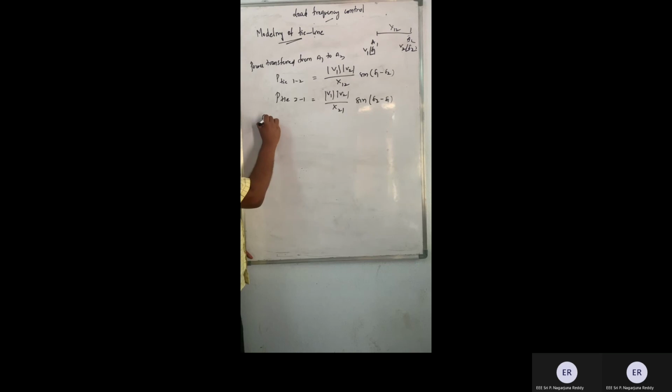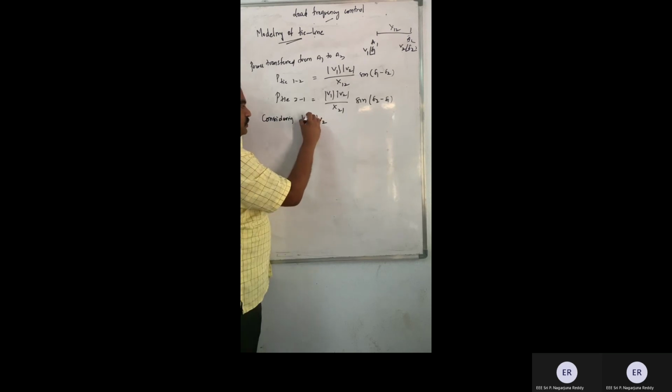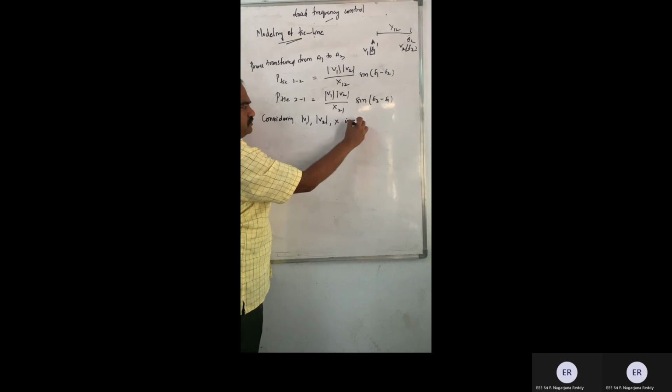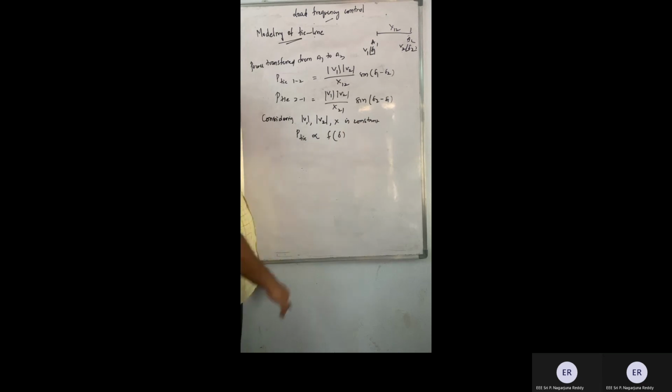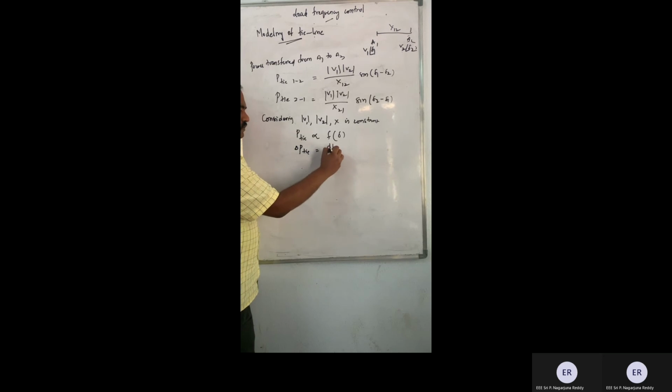Now, I am considering that V1, V2, and normally X also, are constant. So what I can say is P tie is a function of delta, is it? So I am going to employ my calculus knowledge here. Any change in transmission line power is equal to dP tie by d delta into change in delta, isn't it? The Taylor theorem.